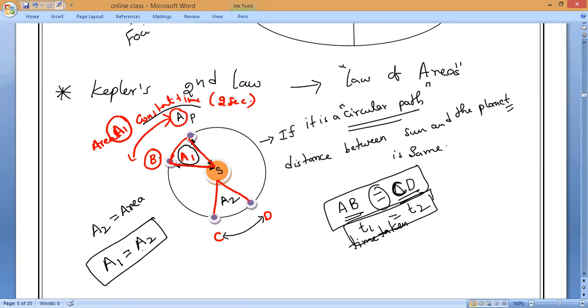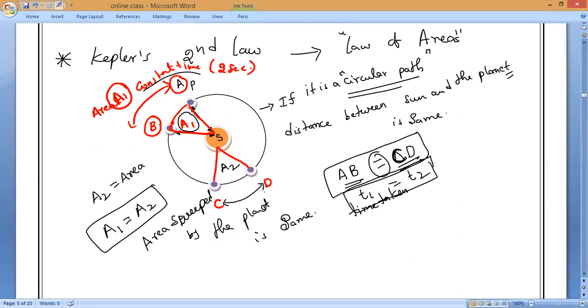So the area swept by the planet in both cases, from A to B and from C to D, is the same or not?